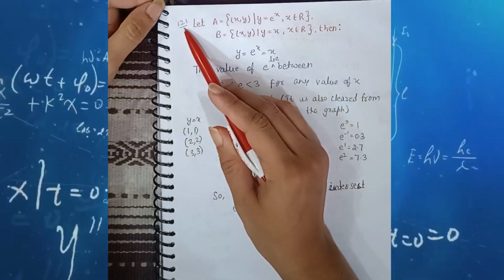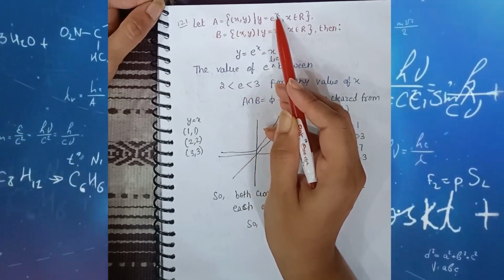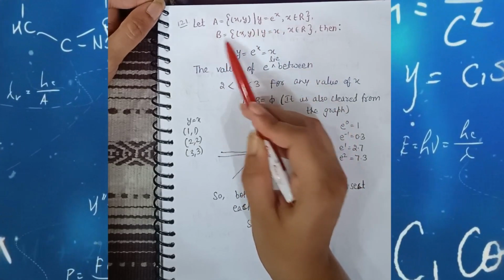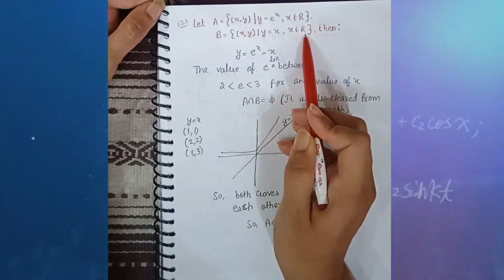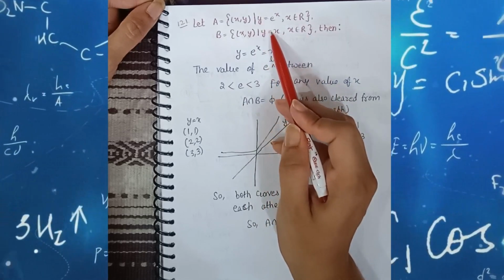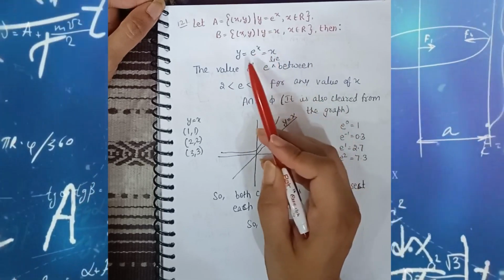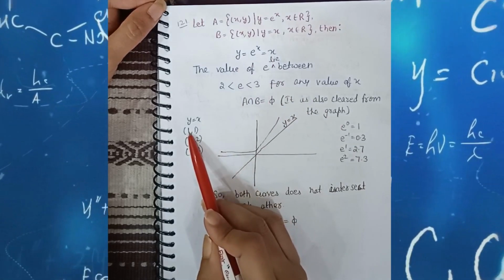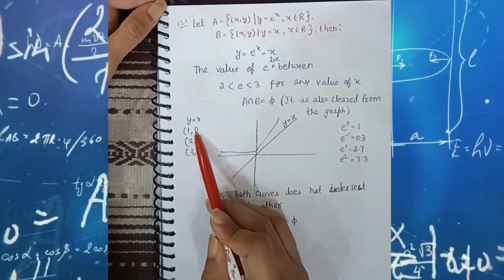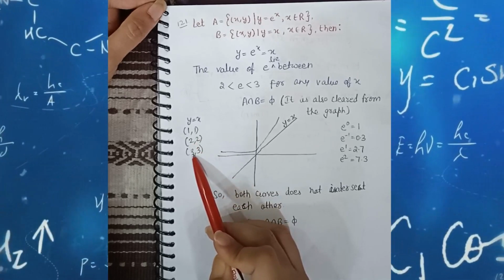Question number 121. Let A be the set already given, in which y is equal to e raised to the power x, and in B y is equal to x. We have to find the value of A intersection B. Students, both are equal to y, that means y is equal to e raised to the power x is equal to x. If we take y is equal to x, that means if we put 1, then the answer for y is also 1. If we put 2, then y is also 2. If we put 3, then y is also 3.